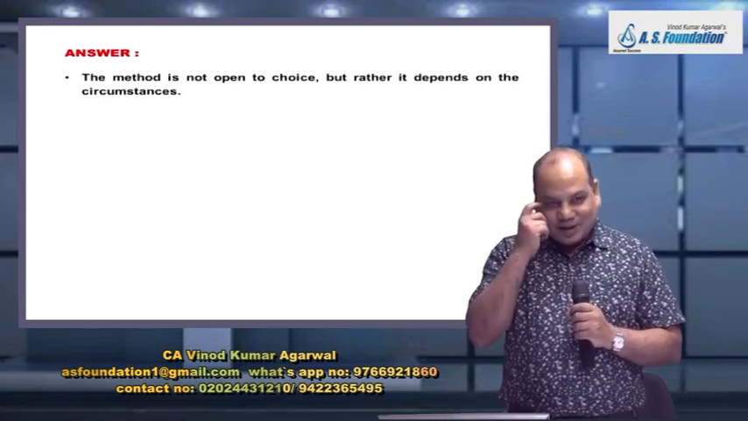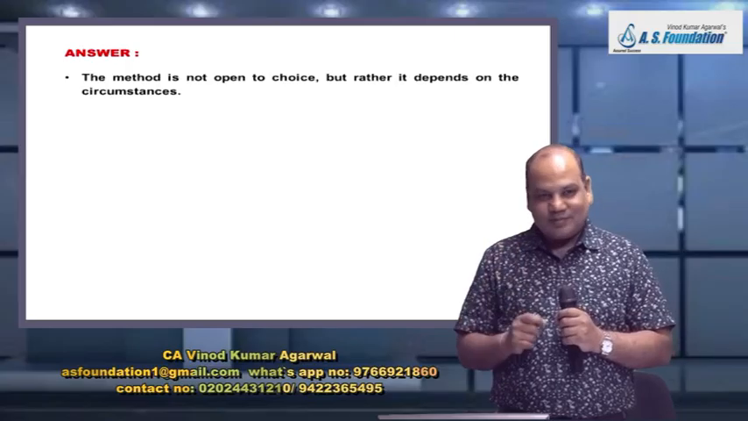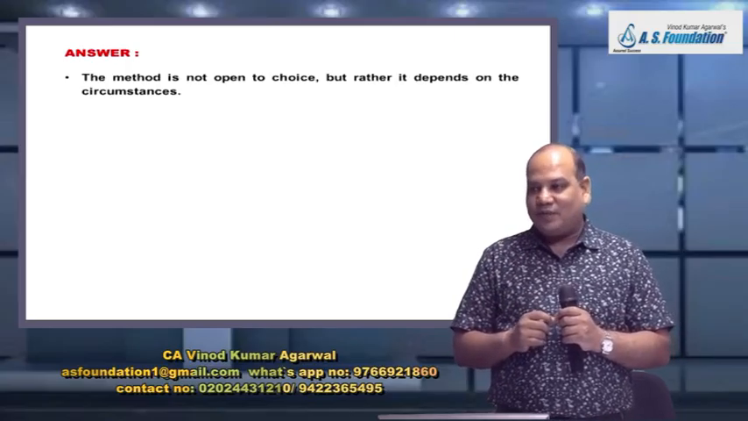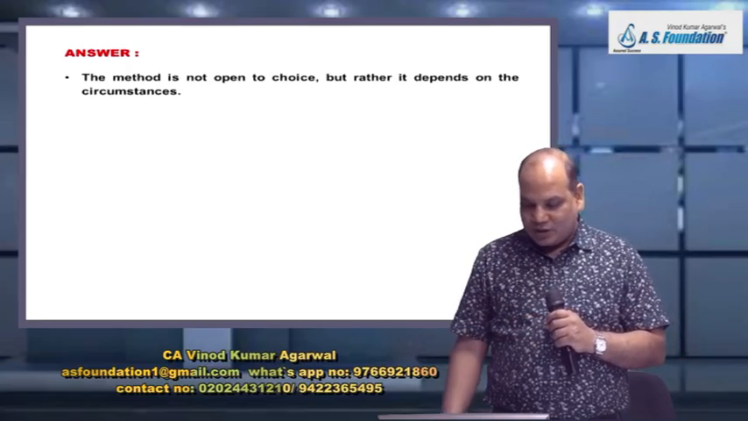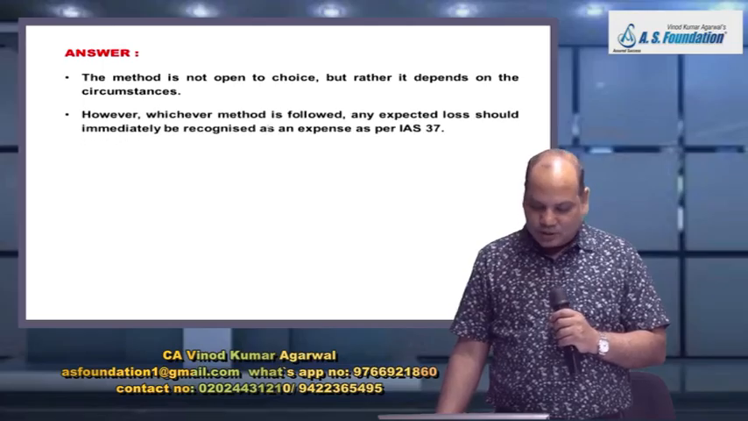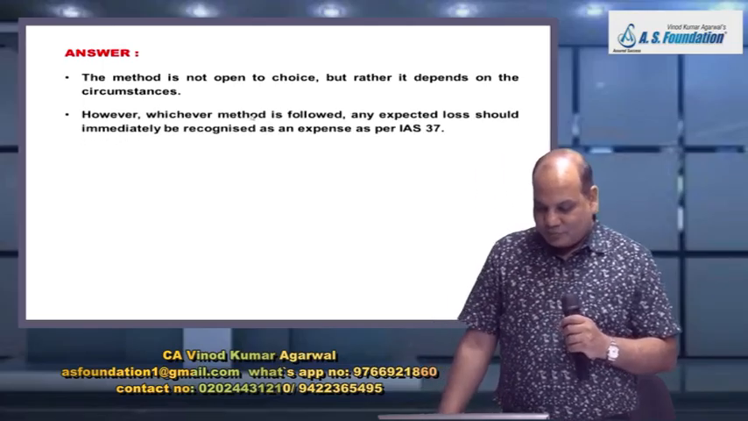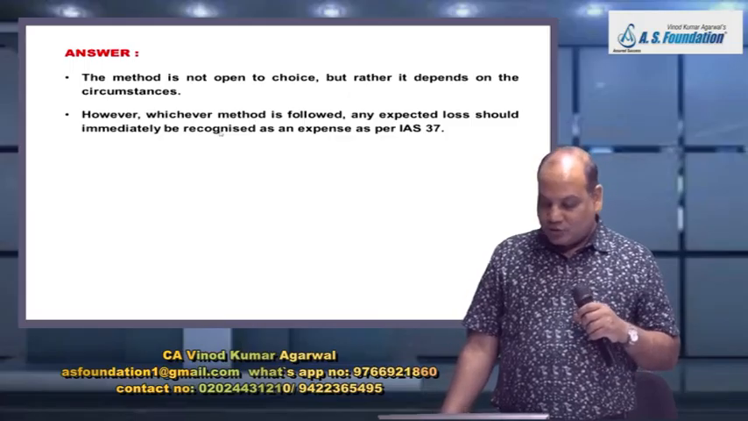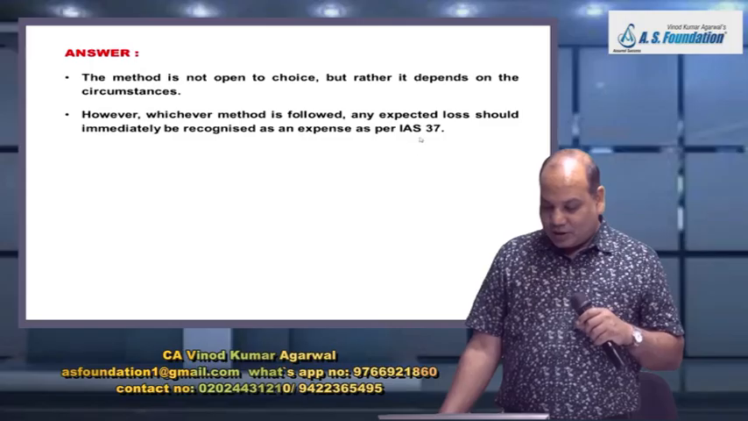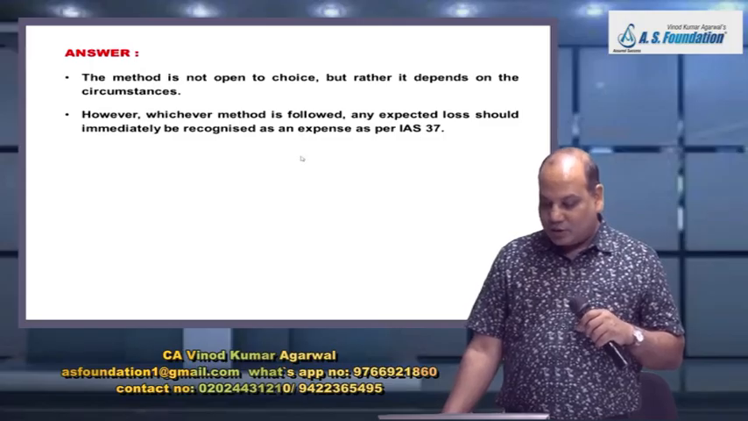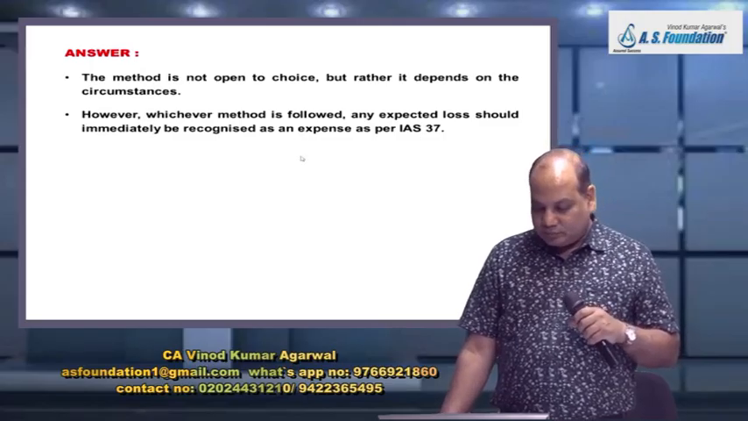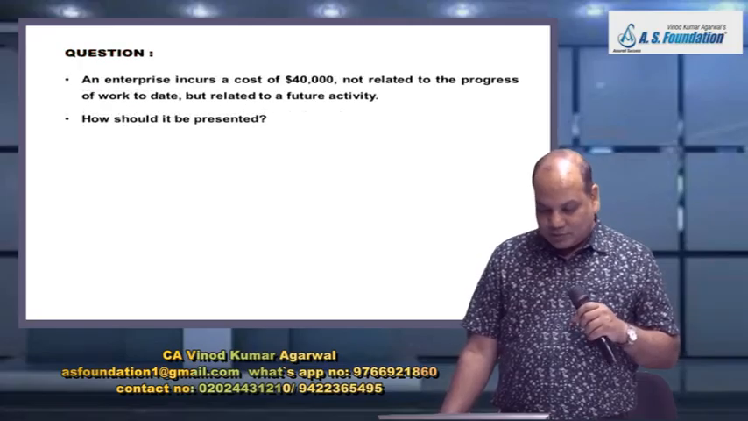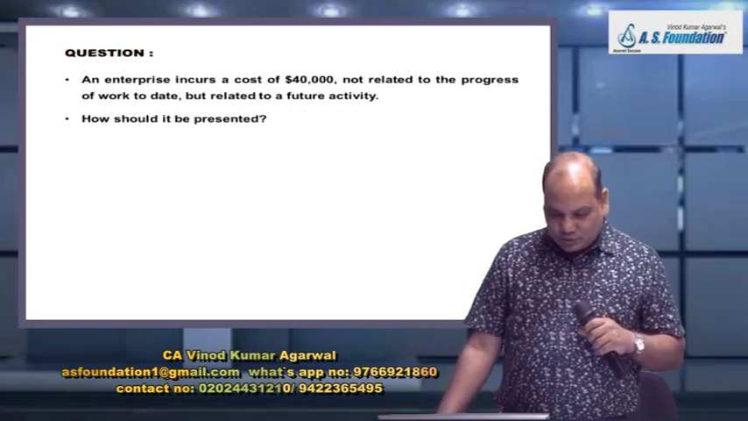So then you have to write that this is not an option. As per IFRS 15, anticipated loss will be provided. Not as per IFRS 15, but as per IAS 37. The contract has become an onerous contract. Expected loss will be provided as per IAS 37. Okay, one more question below that.